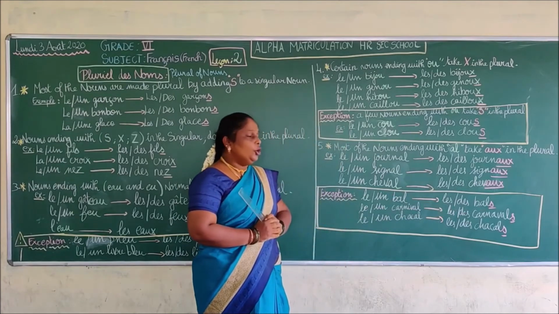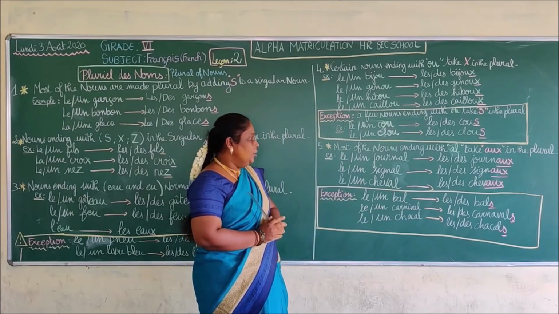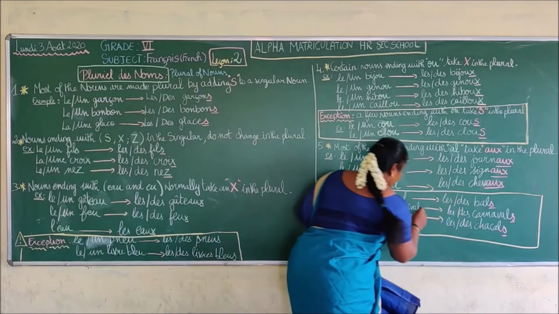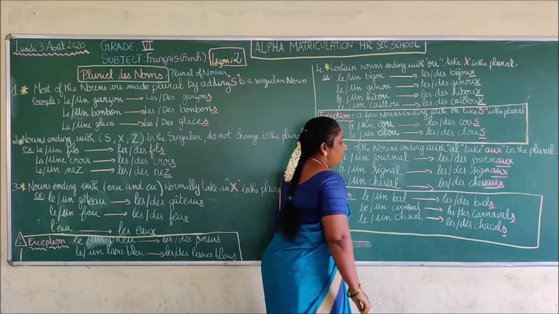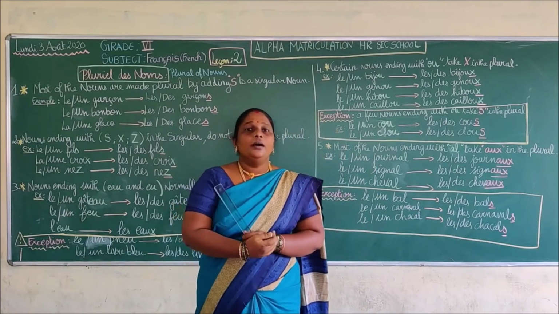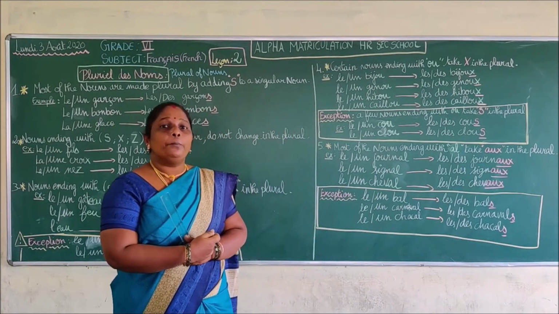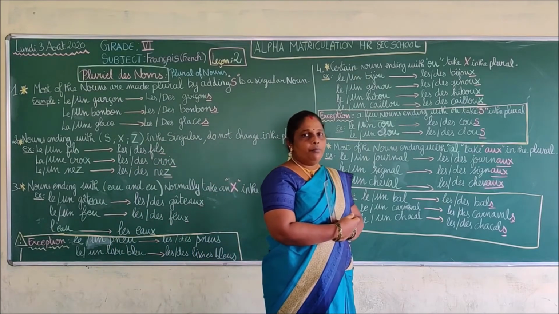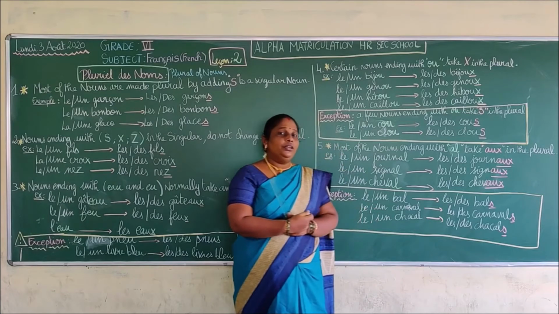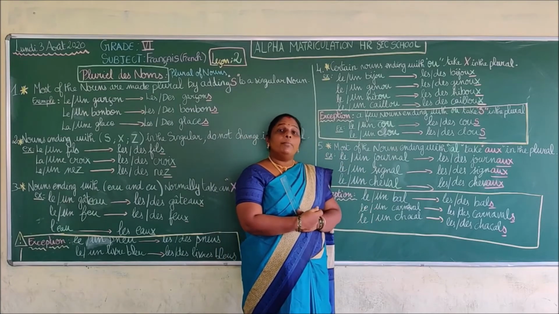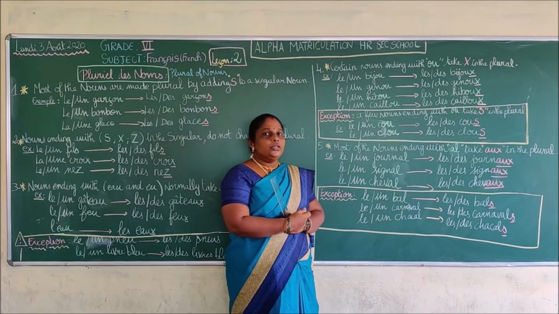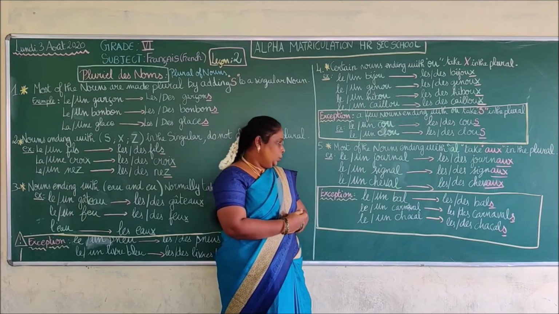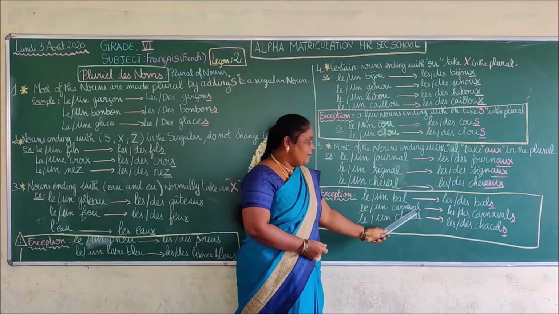Next. Le carnaval. Le carnaval. So what is le carnaval? Carnaval is a what? A fancy dress competition. So le carnaval is a fancy dress competition. So we have le carnaval in the month of March, April. Okay. So le carnaval is a festival, a French festival. Okay, so that is called le carnaval.